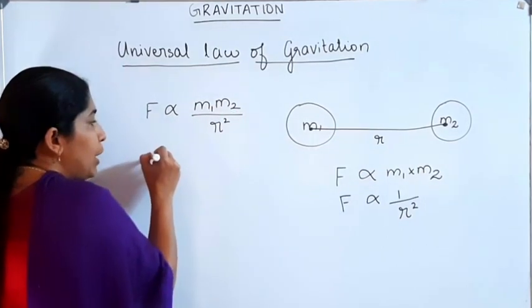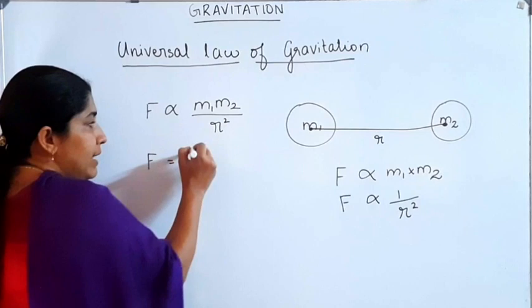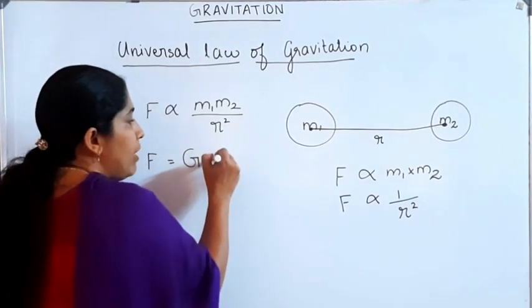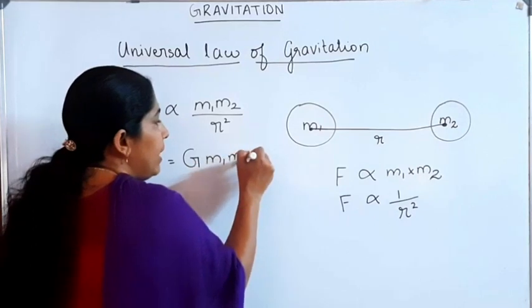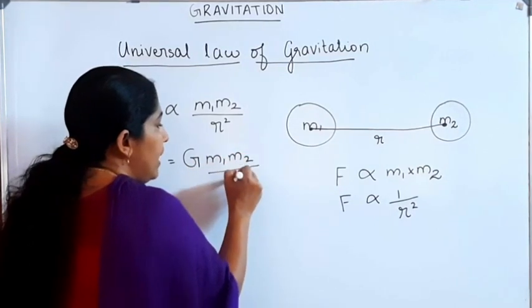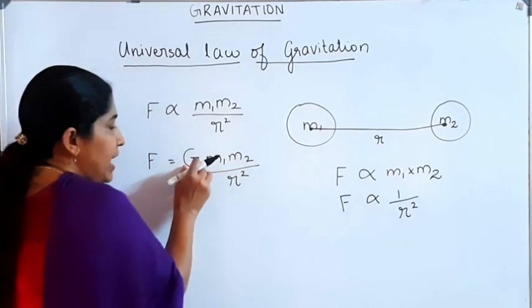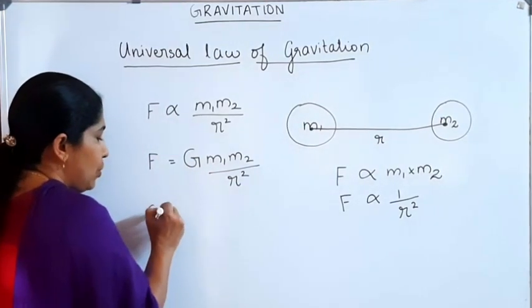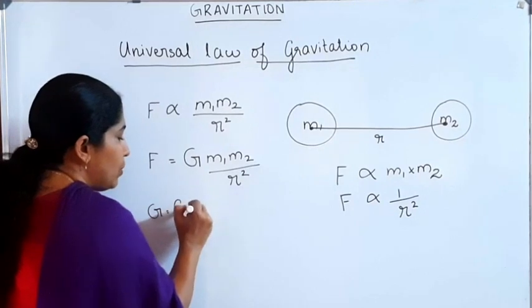Then F is equal to a constant G into m1 m2 divided by r square. This constant G is known as the gravitational constant.